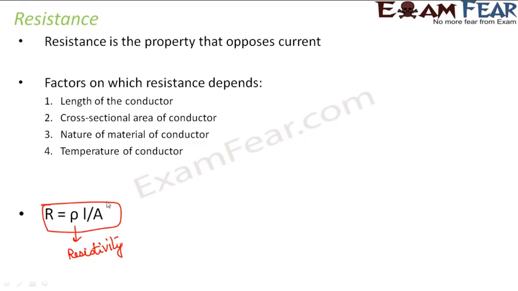Many a times you get question like this, that if you have a conductor, if you double the length of the conductor, how will its resistance change? Or if you halve the cross-sectional area of the conductor, how will the resistance change? So you should always remember that resistance is directly proportional to the length of the conductor, and it is inversely proportional to the cross-sectional area.